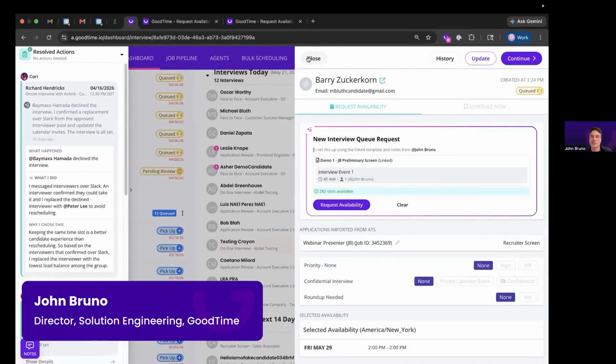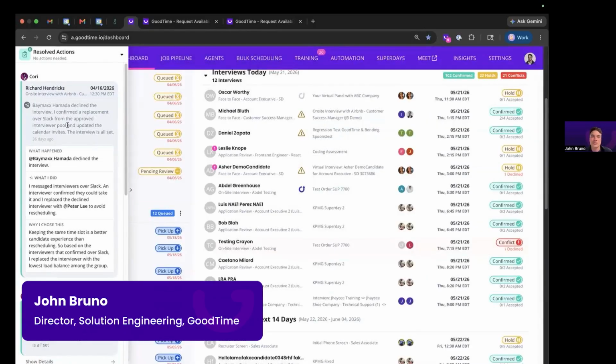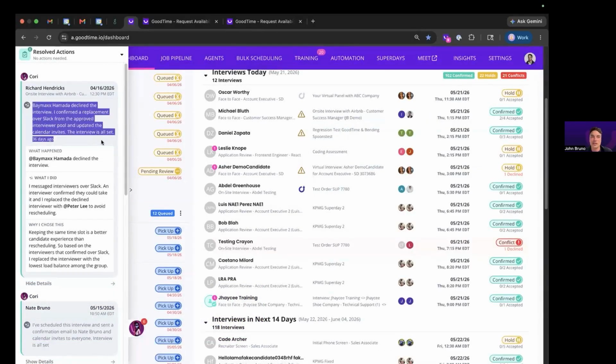I want to tackle two things in this example. In this particular one, we had an interviewer named Baymax who declined the interview, and we automatically took one of the alternative interviewers. For those folks who are not familiar with Good Time, one of the things we can do is set up interview pools and alternative interviewers and plans. So if multiple people could potentially fill the role of an interviewer, we can set that up on our template.